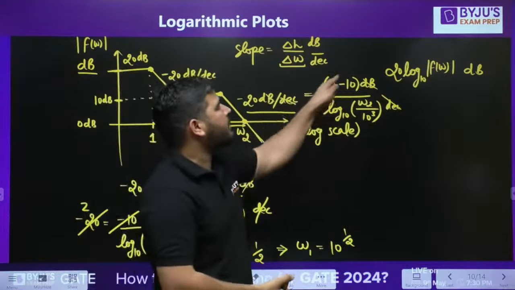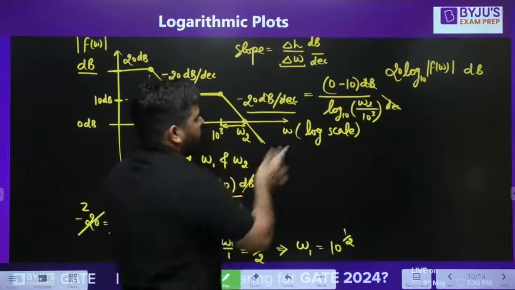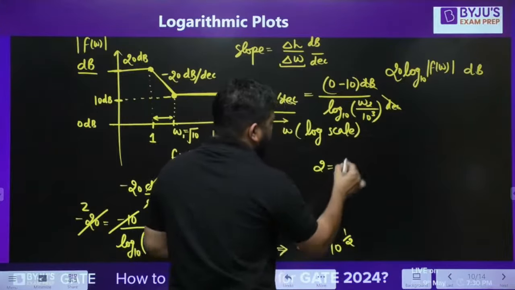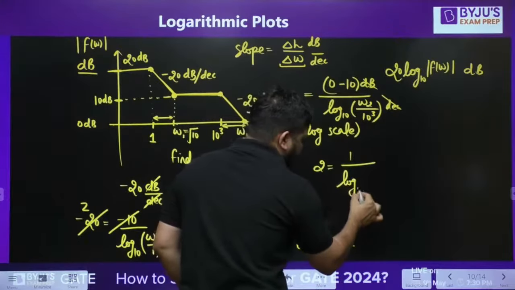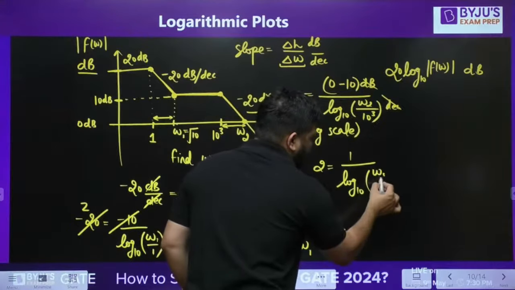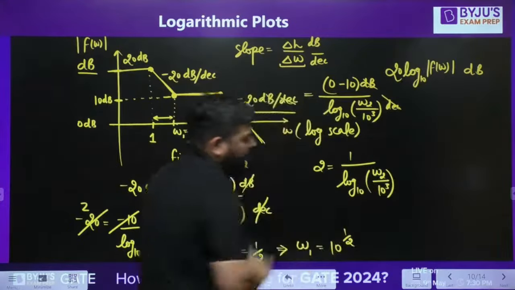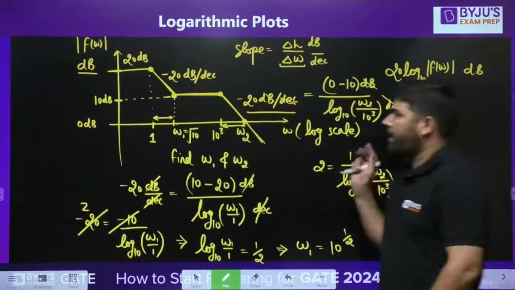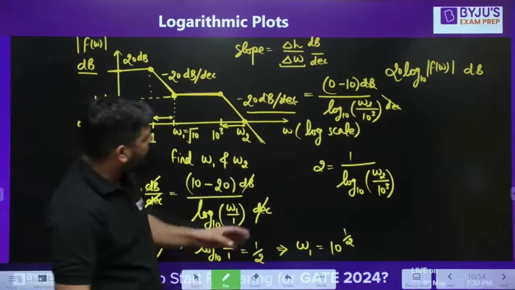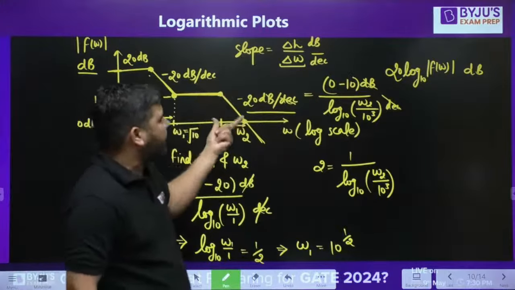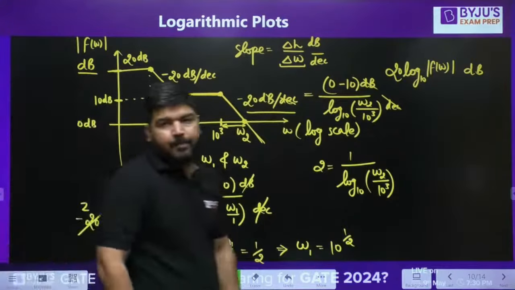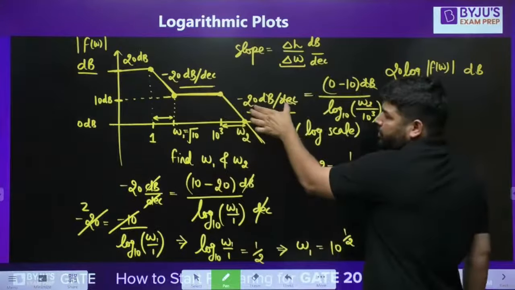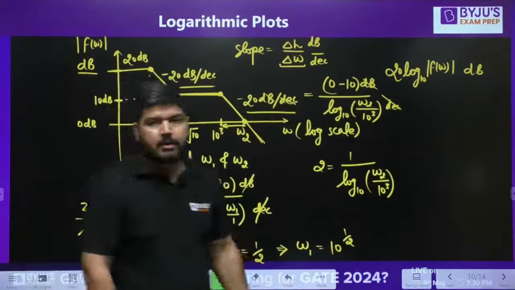Now you can see that on this side it is minus 10, here it is minus 20. So you can cancel this, so you'll get 2 is equal to 1 divided by log base 10 omega 2 upon 10 raised to power 3. So from here you can calculate omega 2. So it's easy peasy. Tell me guys, I hope you can do it. Now it is solvable. If you have understood the concept of decade, how to calculate the distance in decade, and the meaning of slope, then you can easily solve this type of questions.